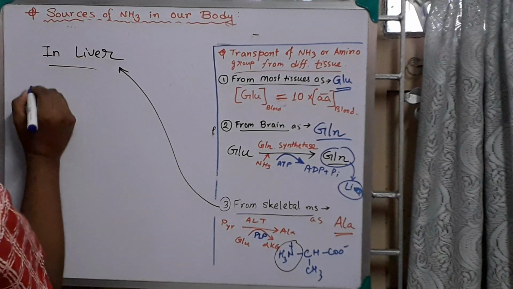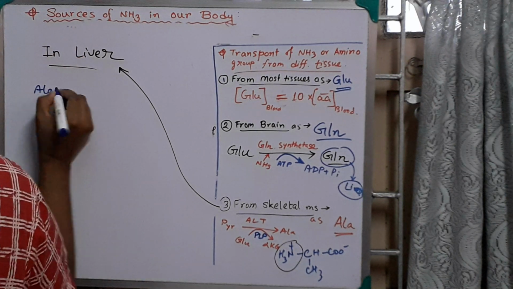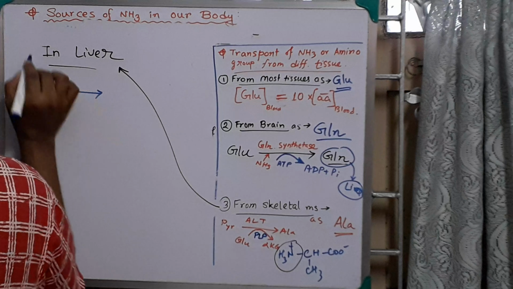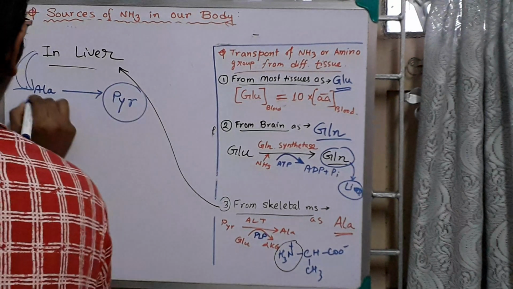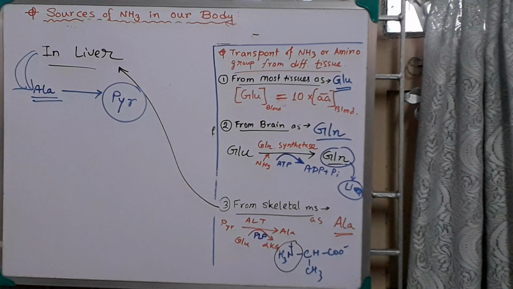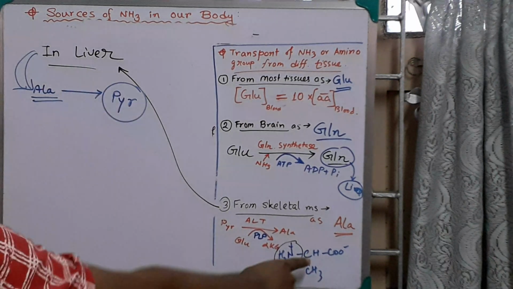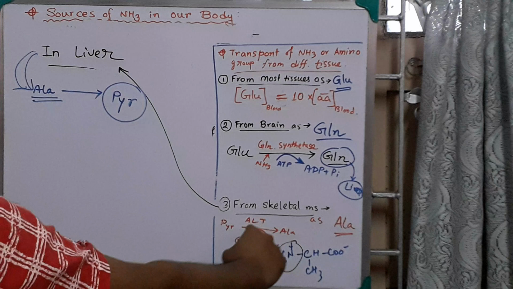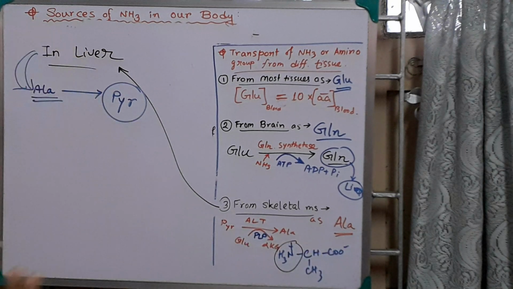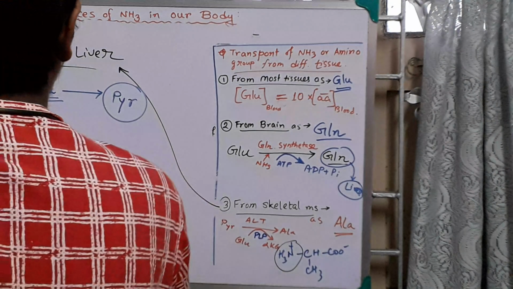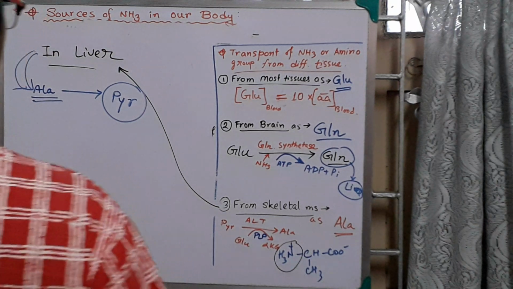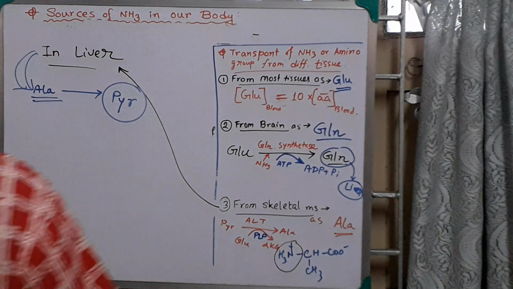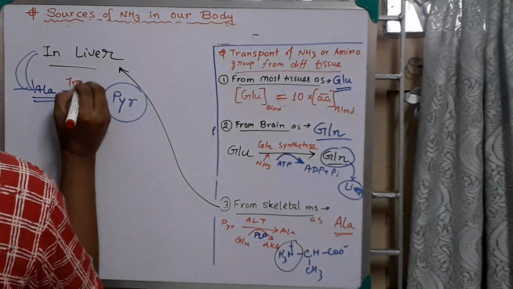Okay, that is, this alanine is again converted into pyruvate. It is obviously in the liver. This alanine from skeletal muscle goes to the liver through the bloodstream. In the liver, alanine is again converted back into pyruvate, because again it is the transamination reaction, obviously transamination.